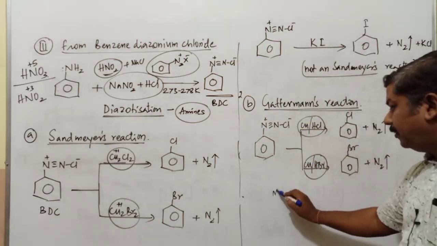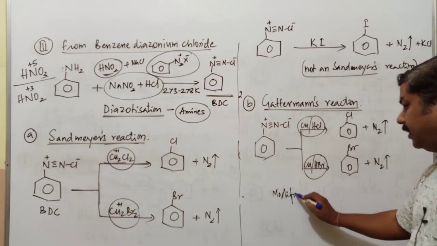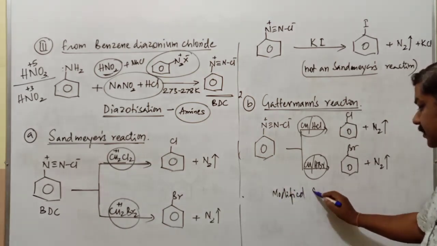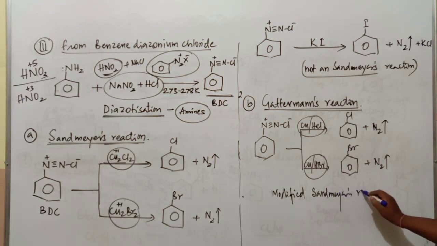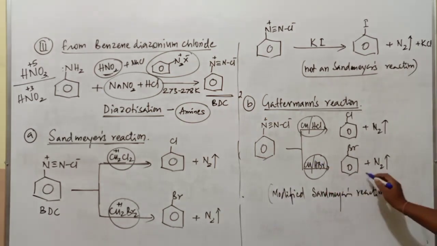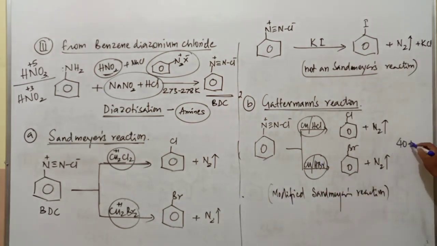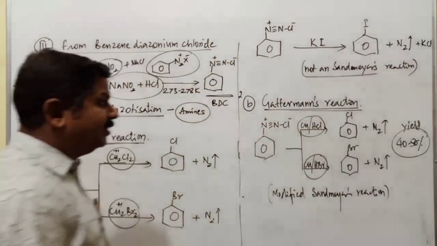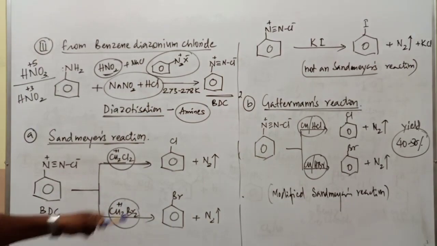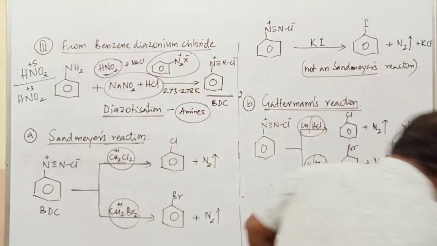So this particular Gattermann reaction is generally called the modified Sandmeyer reaction. It is just a modified Sandmeyer's reaction, nothing else. And the yield of the product is going to be very less. It is up to 40 to 50% only. The yield of the product in case of this reaction is only 40 to 50%, but here generally the yield of the compound is going to be more than 50%.